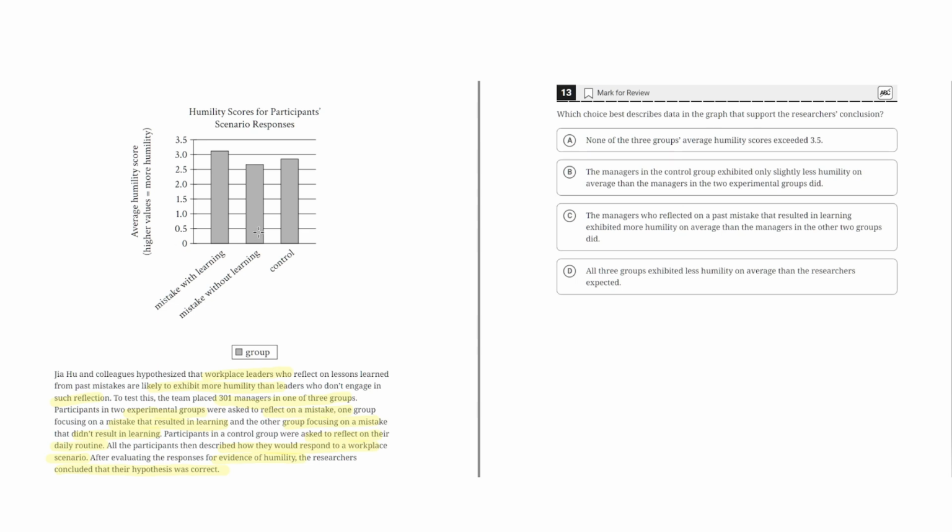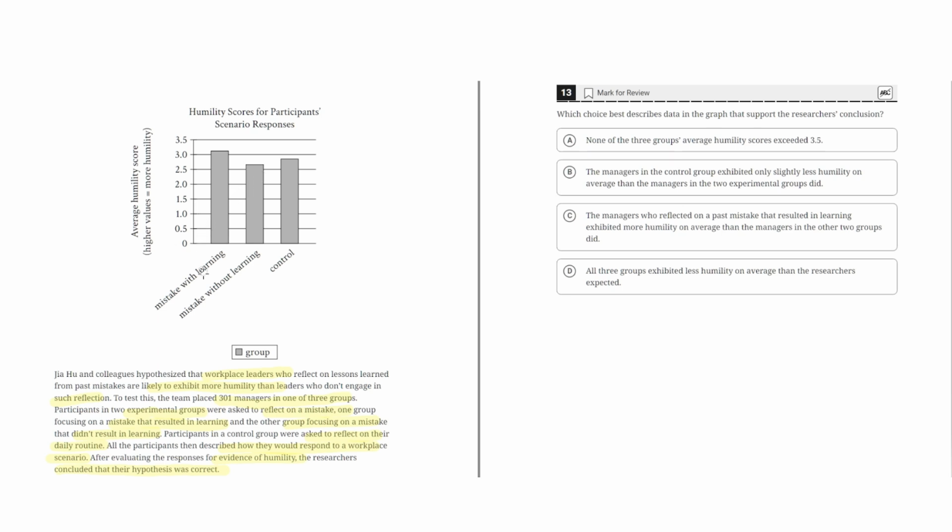So looking at this graph here, we can see that it highlights the humility scores for participants in scenario responses. And there are three different scenarios: mistakes with learning, mistakes without learning, and control. This y-axis highlights the average humility score, where the higher the values, the more humility shown.